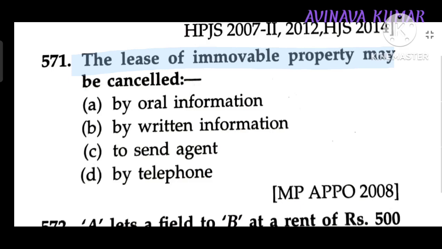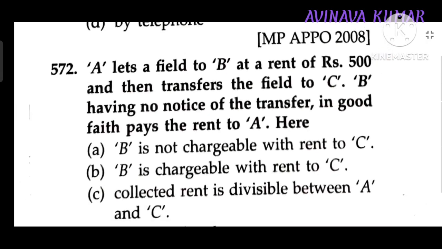A lease of immovable property may be cancelled by written information.